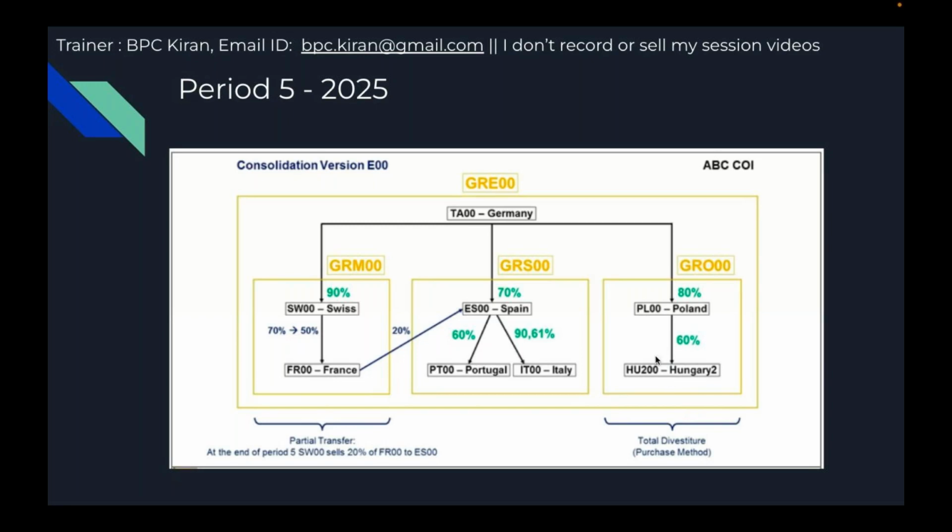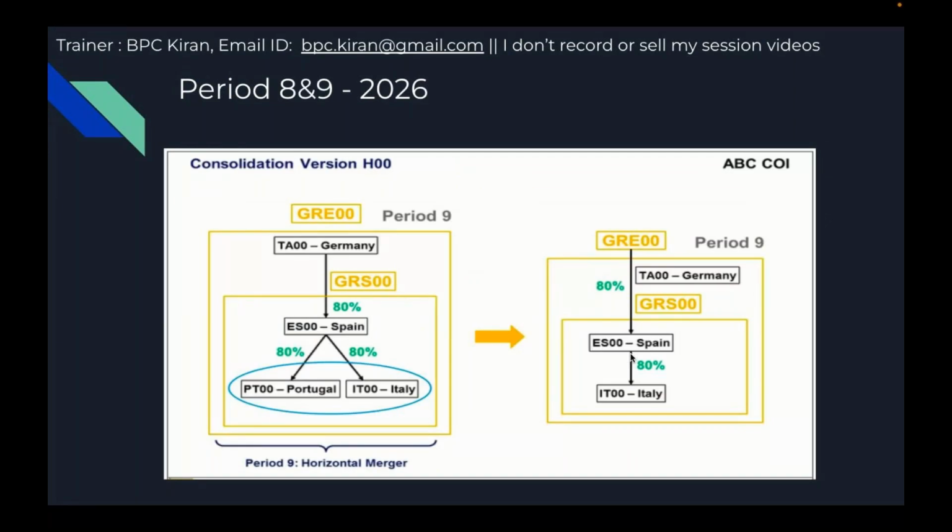Now, when you run the first consolidation, the first consolidation document posted should be reversed against Poland, and you need some adjustments for the net income clearing. So those entries we are going to understand. Then periods 8 and 9, we are going to understand only horizontal measure. We are not going to discuss vertical measure because it's not mentioned in the document.